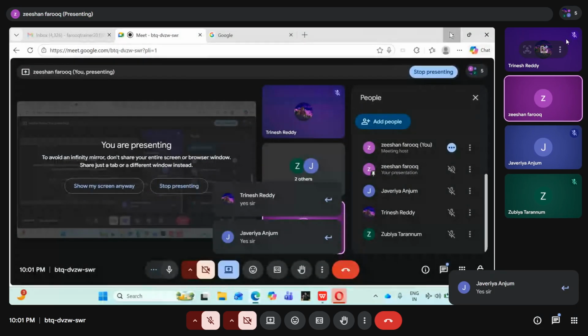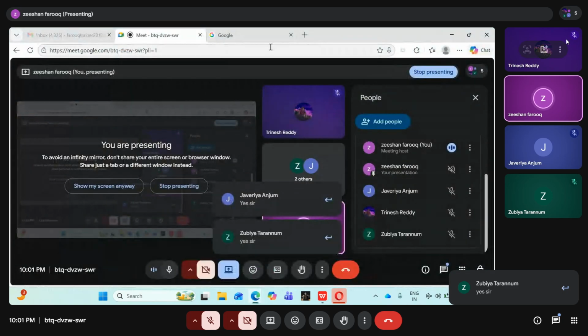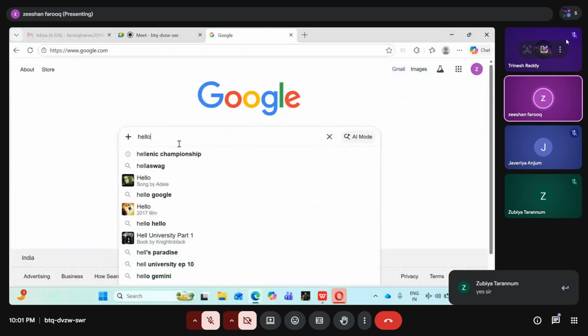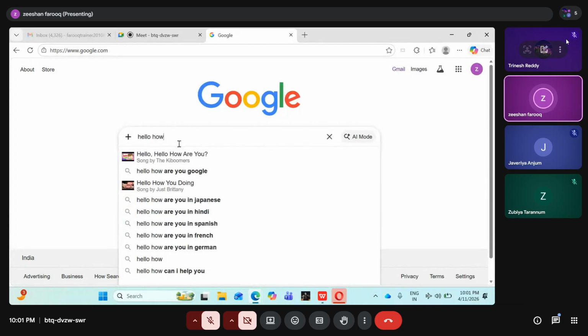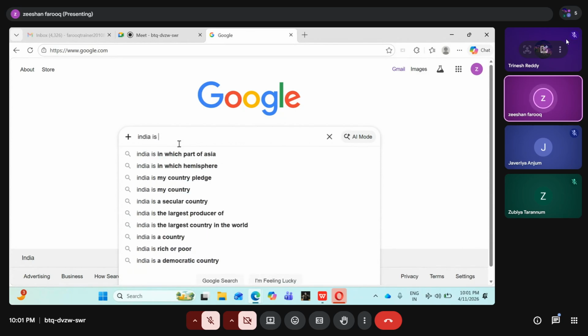So how do language models work? Suppose I open www.google.com and put in hello, how are you? Or for example, I put in India is my, and it automatically completes. This is called a language model.